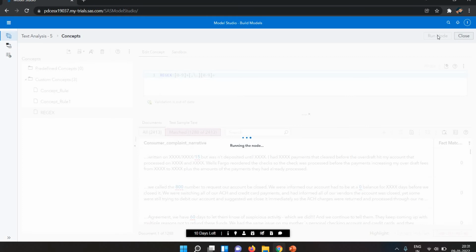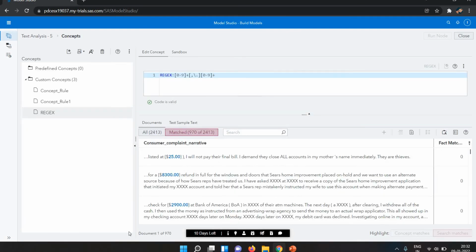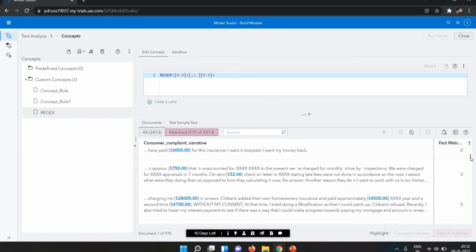Okay, now my node has run successfully. Now let's see, the total count is 2413. Now let's see the match one, how many matches are available. You can see here all the decimal values are highlighted: 25.00, 83.00. So every decimal value is selected.